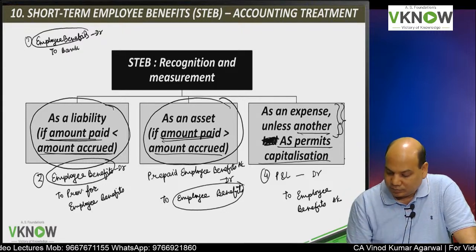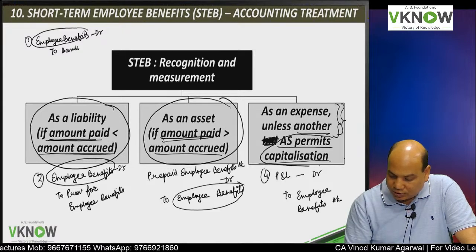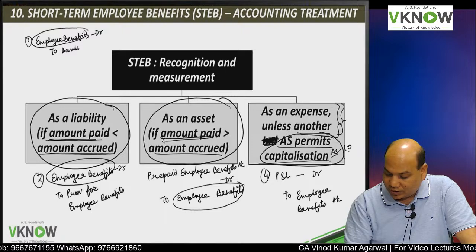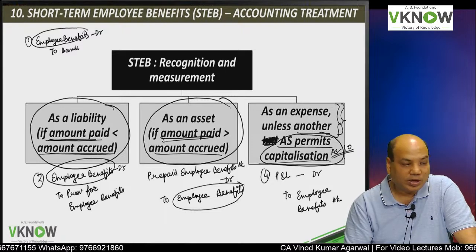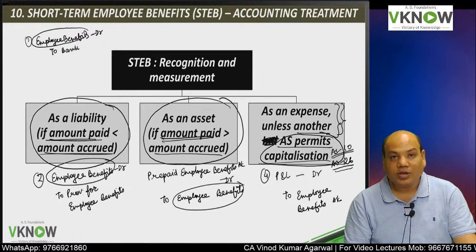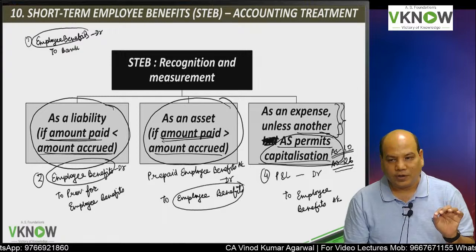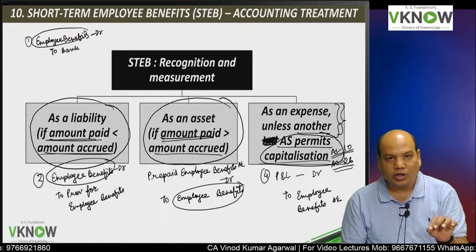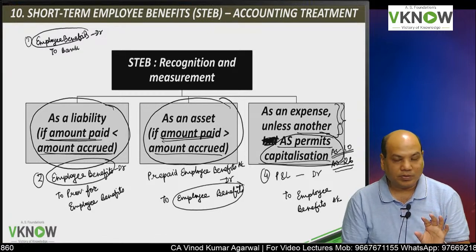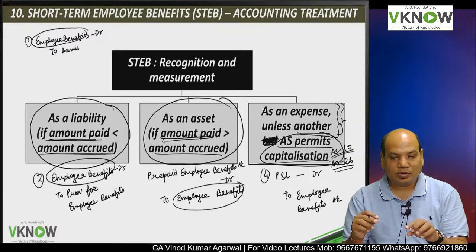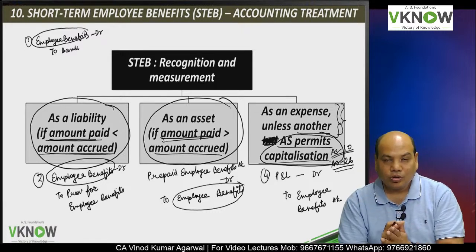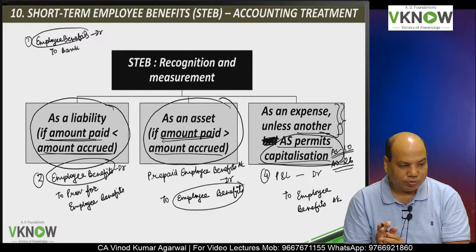If you have studied other accounting standards which permit capitalization, an example is accounting standard 10, property, plant and equipment. Accounting standard 26, intangible asset. So if an employee is involved in construction of property, plant and equipment, then the salary paid to him is not transferred to P&L account, it is added to the cost of that property, plant and equipment.